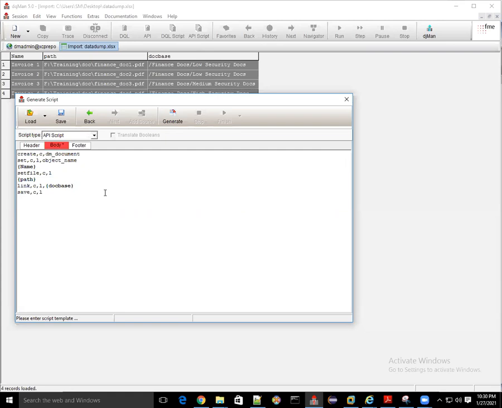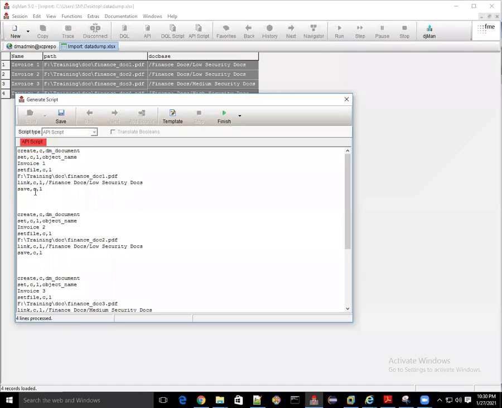So why are these brackets required? Brackets are kind of a placeholder, so they can take the value from the Excel. Just look, after doing this, if I click on generate, see, the values got changed. Invoice one, path, F drive, like this, and this finance. Are you seeing?